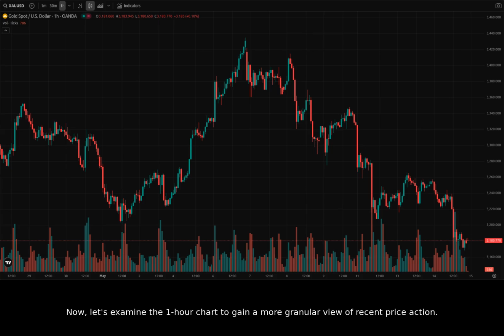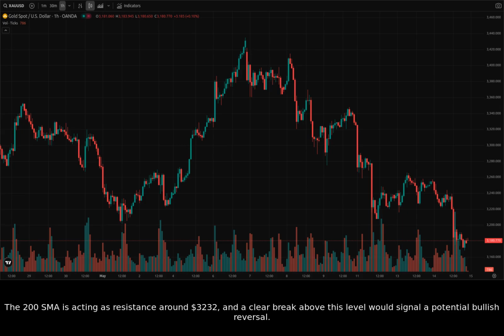Now, let's examine the 1-hour chart to gain a more granular view of recent price action. On the 1-hour chart, we can observe the struggle around the $3,200 level. The 200 SMA is acting as resistance around $3,232, and a clear break above this level would signal a potential bullish reversal.